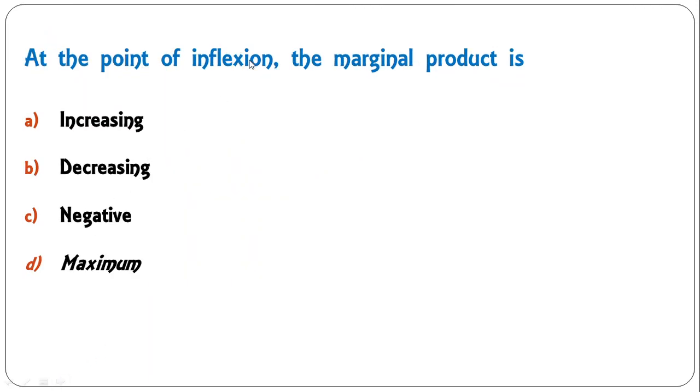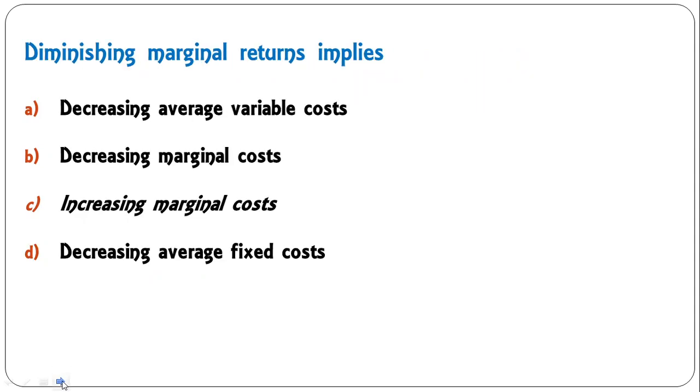At the point of inflection, the marginal product is increasing, decreasing, negative, maximum. In fact, at the point of inflection, the marginal product reaches the maximum. Okay, so D is the correct answer.